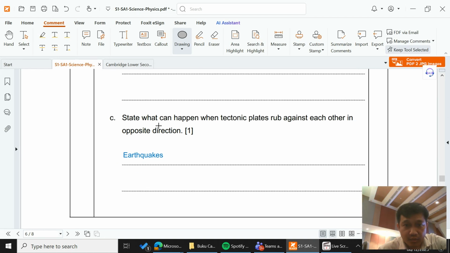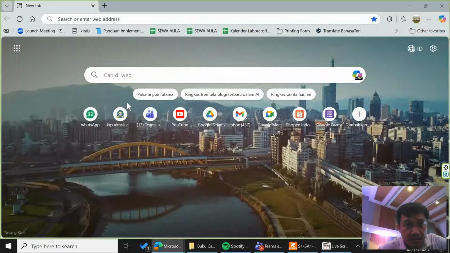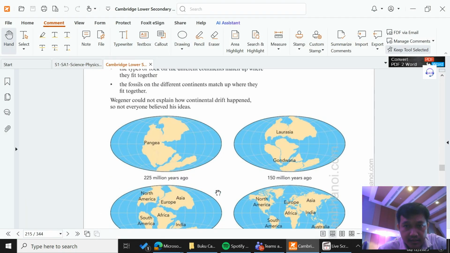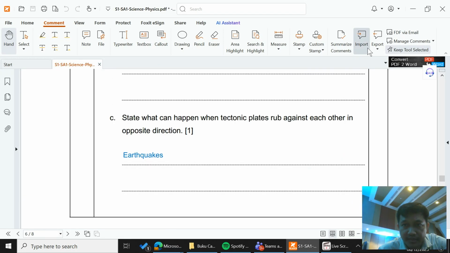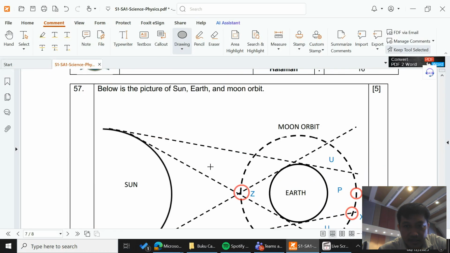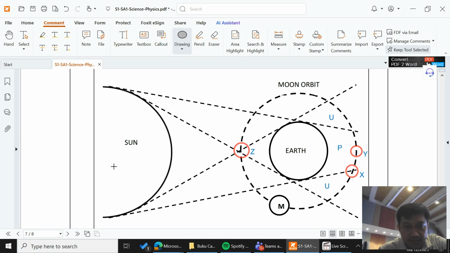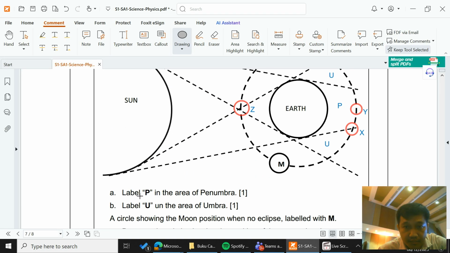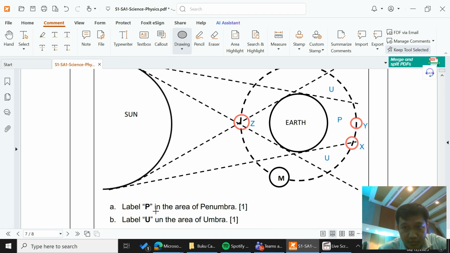Okay, and then state what can happen when tectonic plates rub against each other. Then open your book again. Open your book. On that page you will find that when they rub against each other, then an earthquake will happen. And then let's go here. Okay, this is the picture of the sun and the moon orbit, and this is the earth, right? Now we need to label first the penumbra with P and the umbra with U. Okay, there you go. This is wrong, guys.